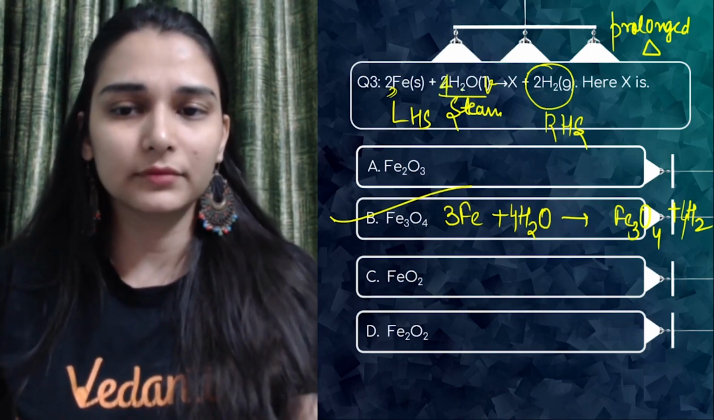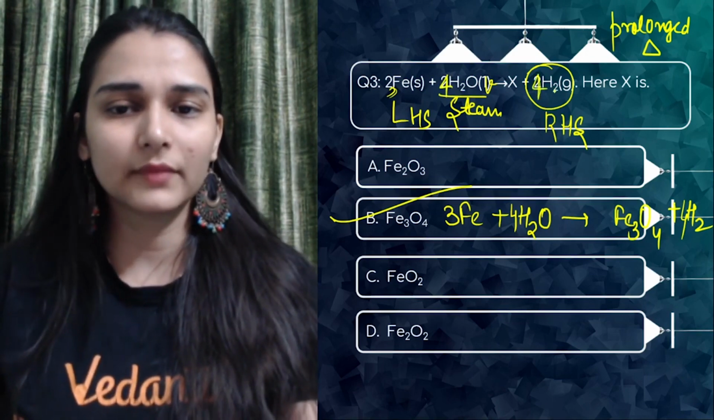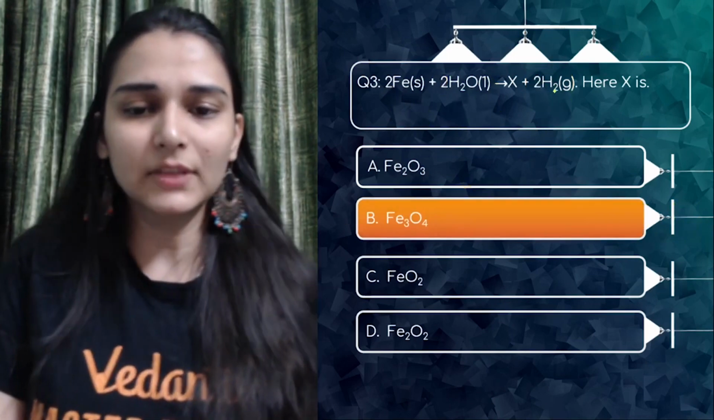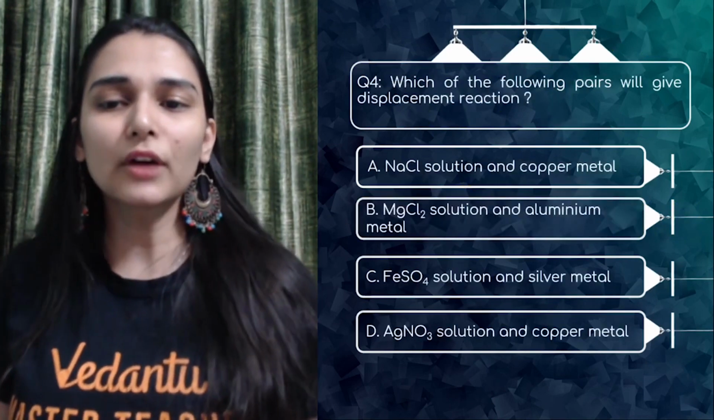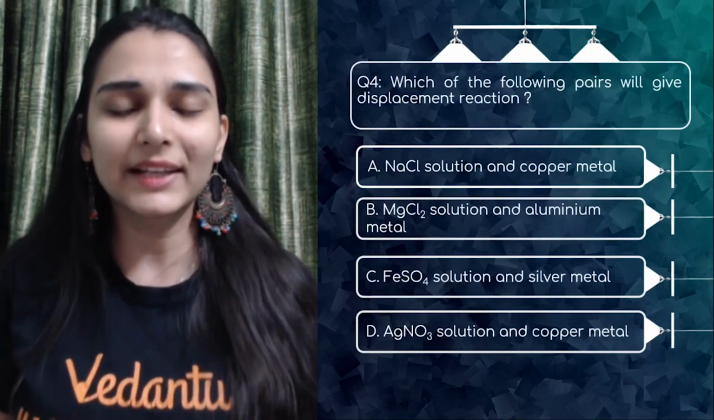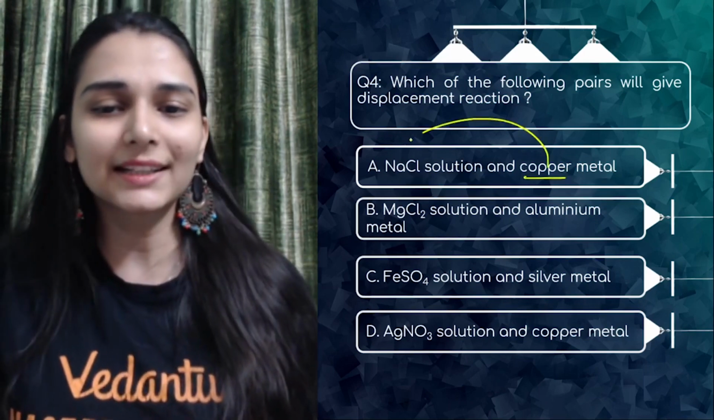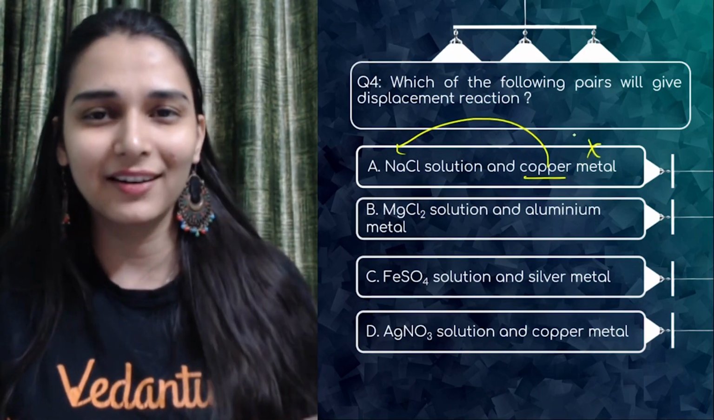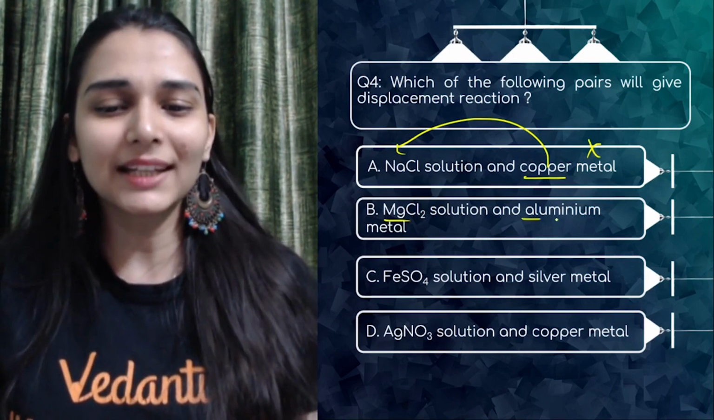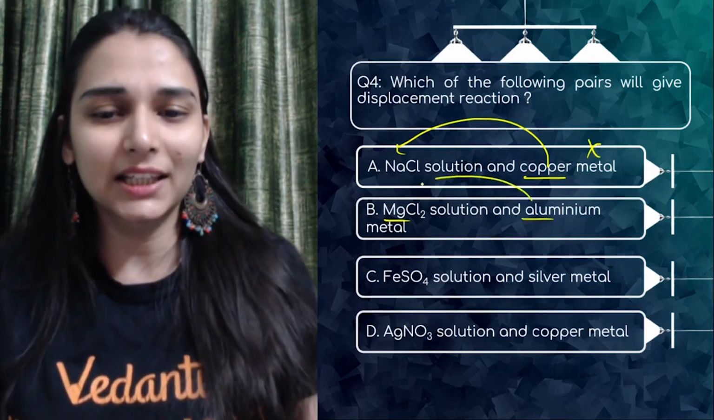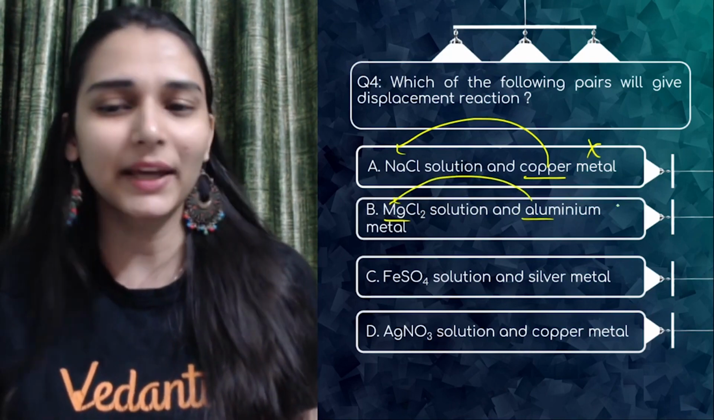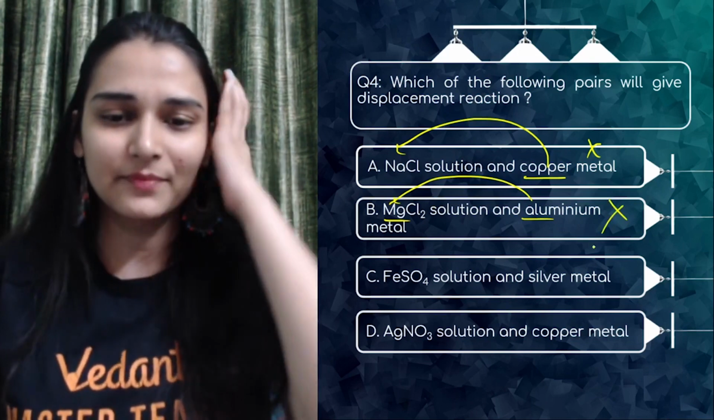Right. Okay, so let's go to the next one. Which of the following pairs will give displacement reaction? Copper, can it displace sodium? Never. Magnesium, can it be displaced by aluminium? Magnesium is more reactive than aluminium.